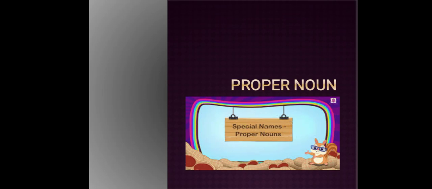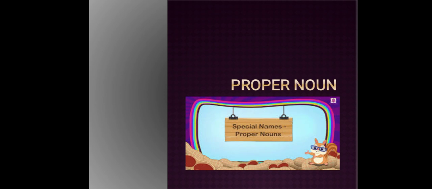Today we are going to discuss two kinds of nouns, that are proper nouns and common nouns. First of all, we are going to discuss what a noun is. Everyone knows that a noun is a name of a person, place or a thing. Any name of a person, place or a thing is a noun. For example, a table, a car, a horse. These are all nouns.